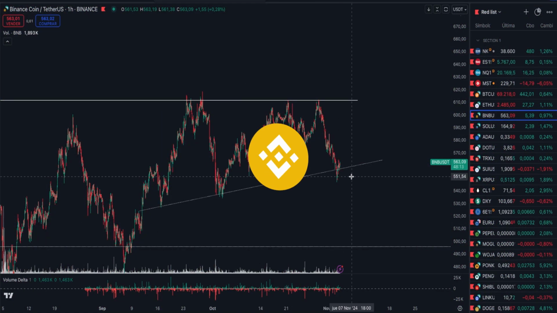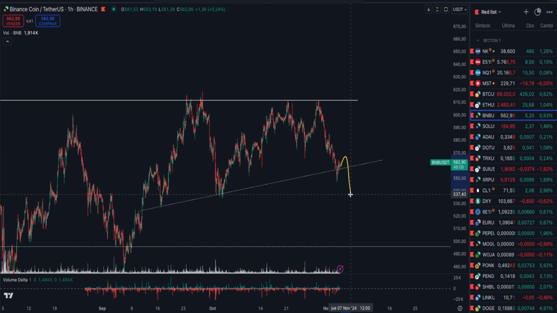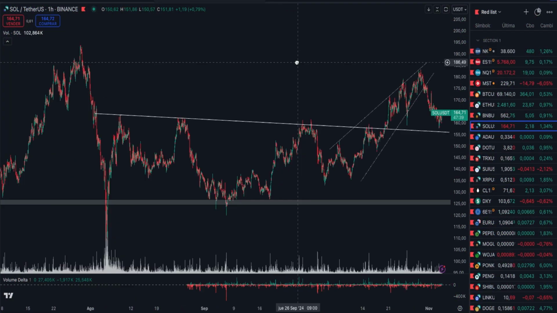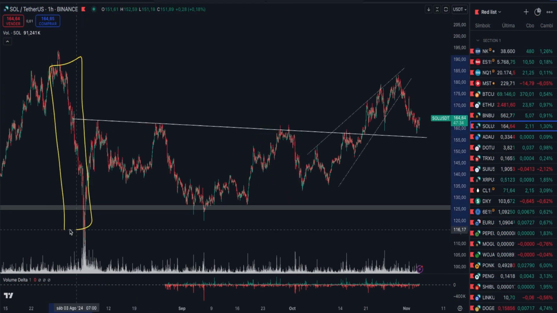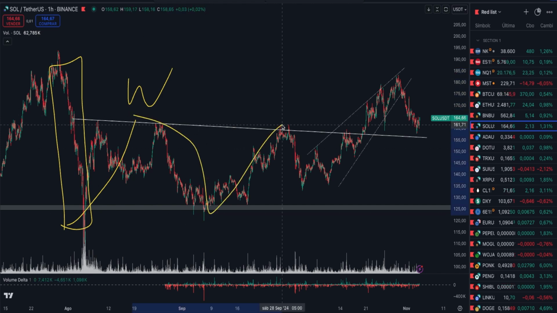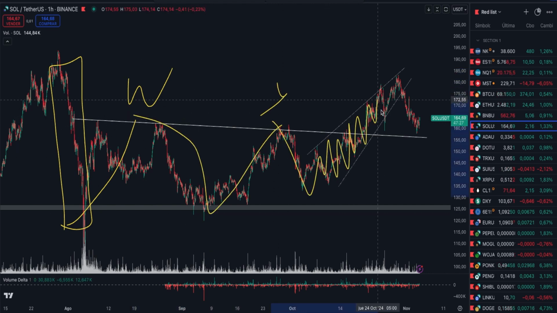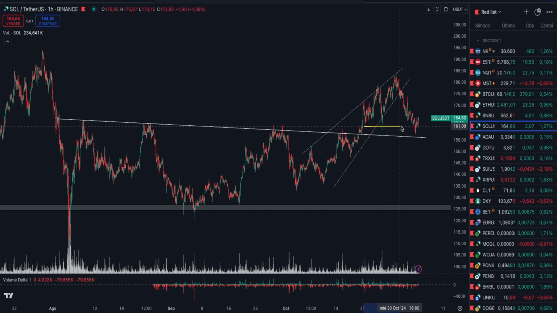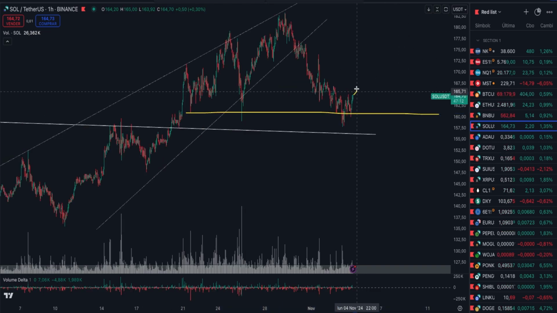Similarly, BNB could also pull an aggressive trap without it being disastrous. They could aim for liquidations at this level, and at first glance, that wouldn't confirm any tragedy. In Solana, we've broken a wedge that forms the corrective pattern for this impulse. It's a W in terms of concept, followed by a weak I, and this whole structure is a Z in wedge form. That wedge has now collapsed and is resting on the Z trend line. I wouldn't be surprised by a small trap, but this wouldn't mean all is lost.